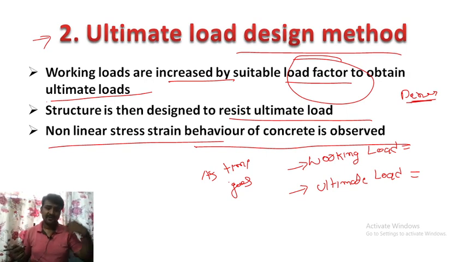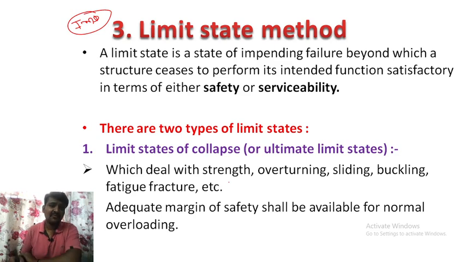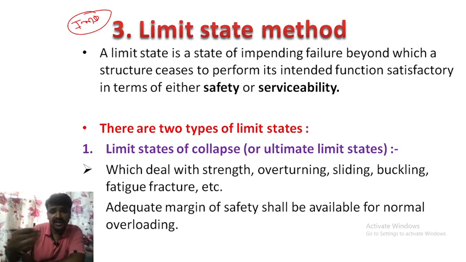That's why the limitations of the first method were overcome in the ultimate load method, and the limitations of the second method they tried to remove in the limit state method. Now, what is limit state?